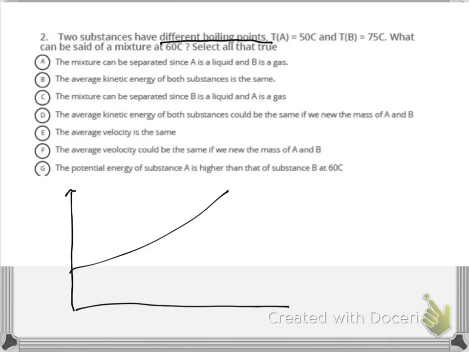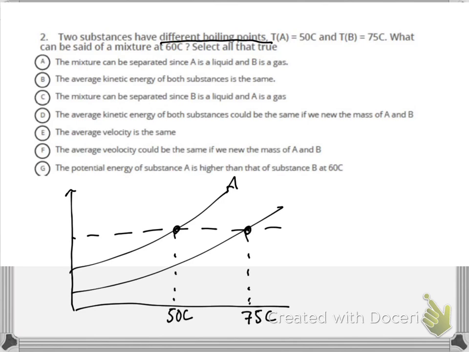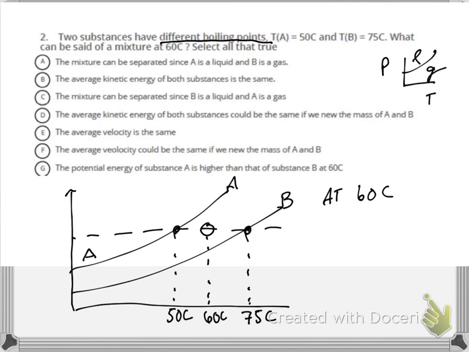All right, so let's construct the vapor pressure curve given this information. So we have substance A and substance B, and they have two different boiling points, and we're interested in this 60 degrees C region that lies between A and B. And so we use our diagram, right, that helps us out to determine what are the phases of A and B in the different regions.